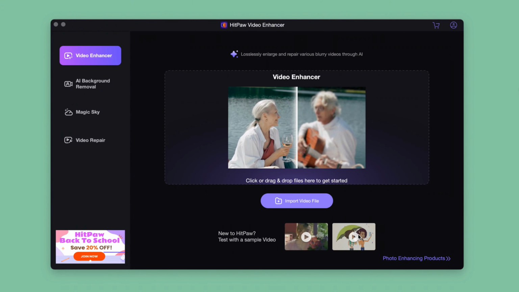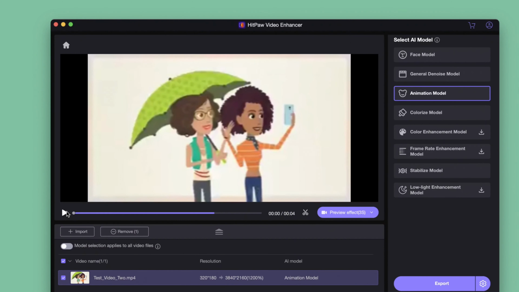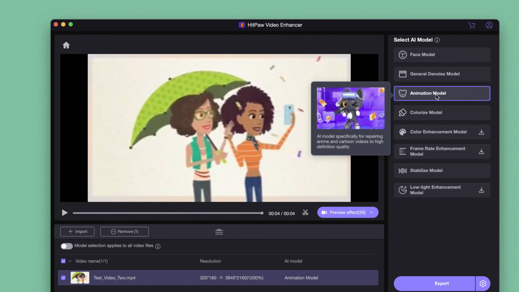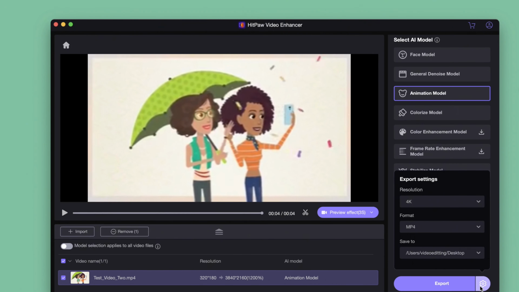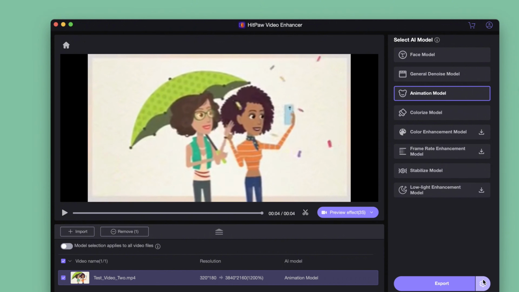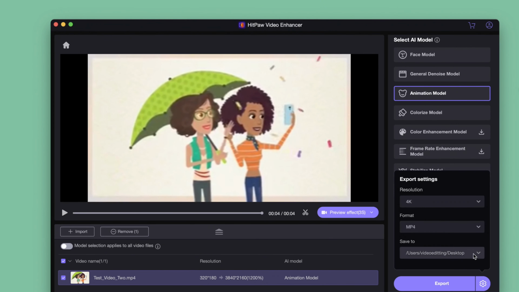Then launch it. Just input your video here and you can find the animation model on the right, and this AI model is especially made to repair anime and cartoon videos to high resolution, so let's have a try. Click the setting here and choose the output format. I choose 4K resolution in MP4 format here, then choose the location.